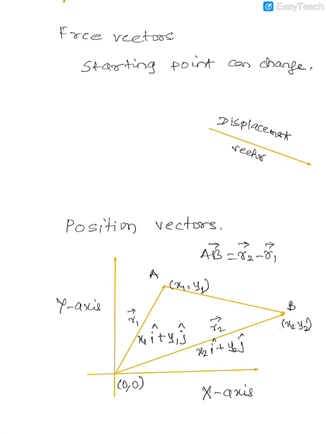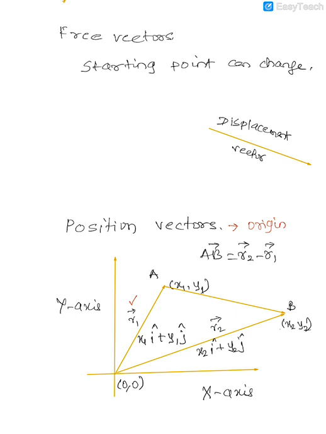And an important concept is what a position vector is. There is a subtle difference between position vectors and free vectors. If you look at this vector R1 arrow, this is a position vector because you are drawing this vector in the xy plane and fixing the position of this vector with respect to the origin. A position vector will always start from the origin, 0, 0.